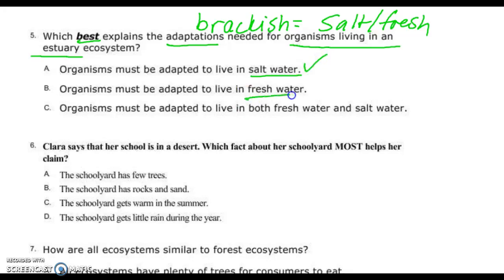Should they be able to live in fresh water? Yes. Well, wait a minute. Both of those answers are good. But see what's Ha! They must be adapted to live in both fresh water and salt water.